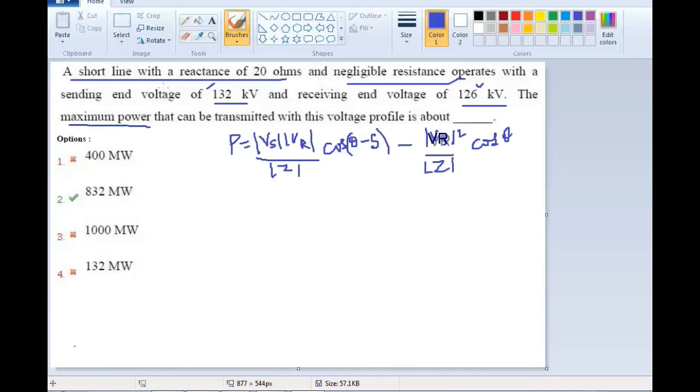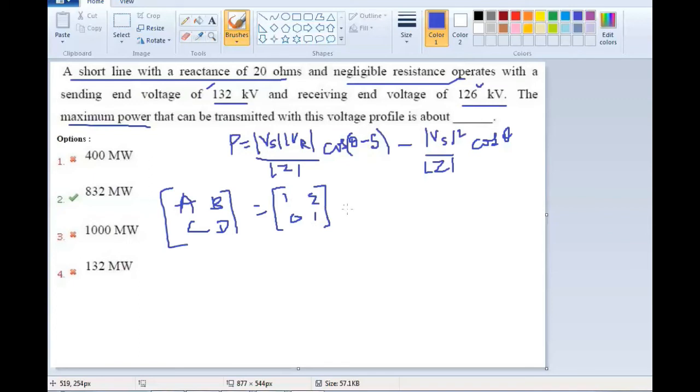It is a short transmission line. For a short transmission line, the ABCD parameters in matrix form are 1, Z, 0, 1. This is true for a short transmission line.